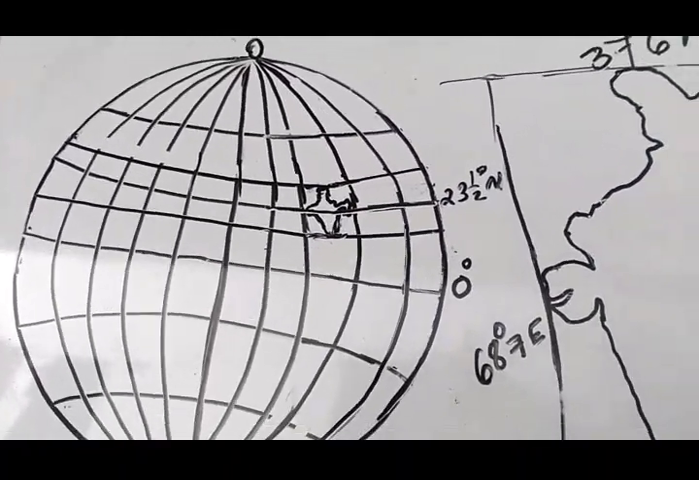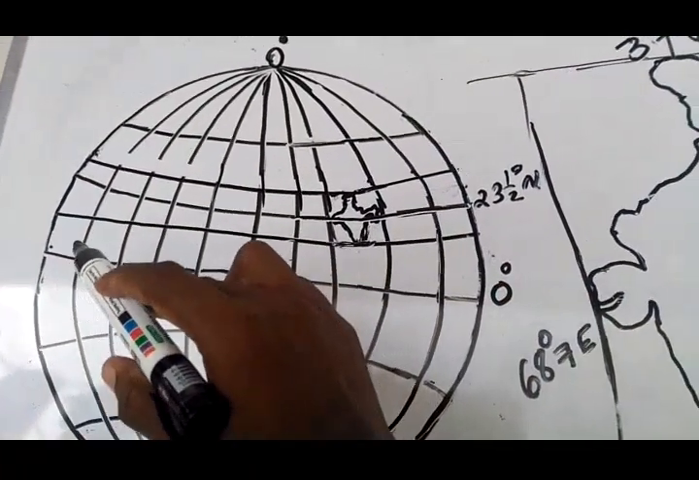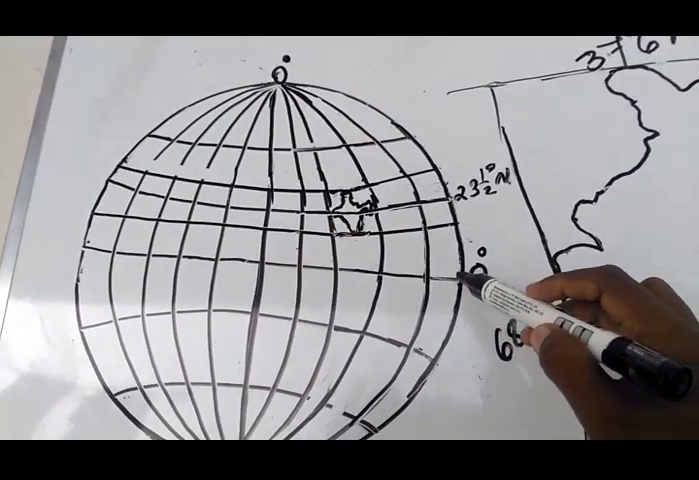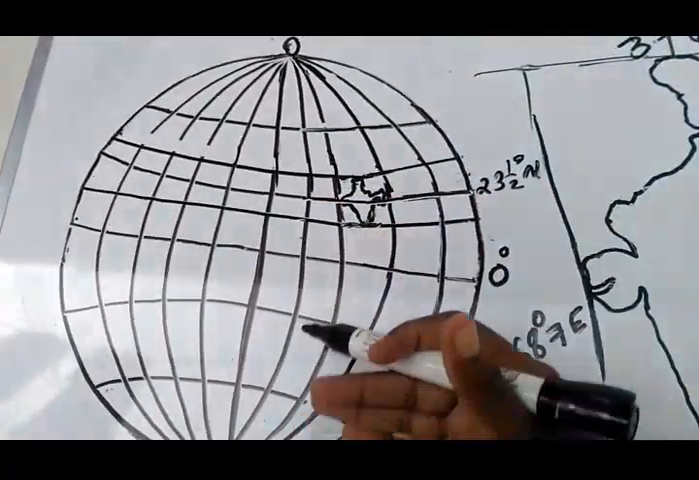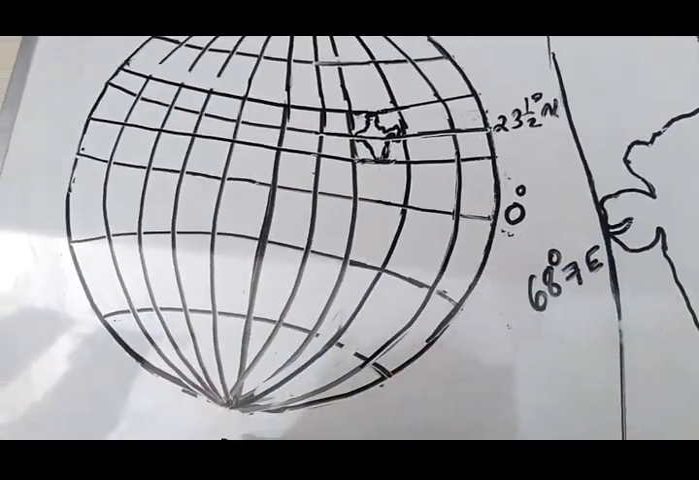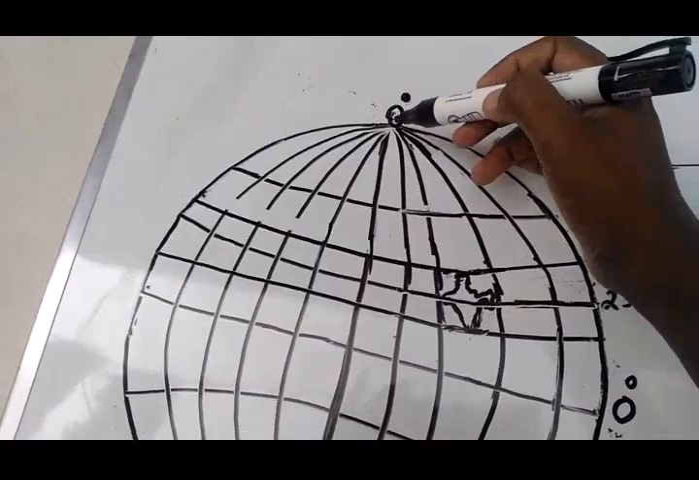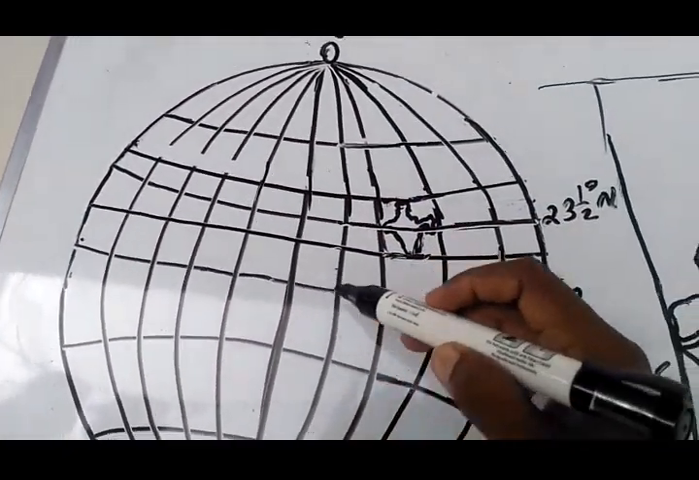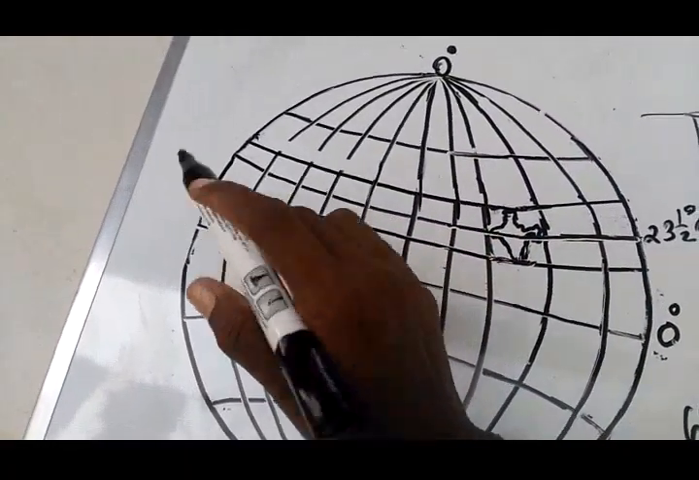So next we are going to locate our country on the globe. Here our country is located completely in the northern hemisphere. Already I told you, from the equator to the North Pole it is northern hemisphere, and from the equator to the South Pole it is southern hemisphere. Like that, this is the prime meridian, isn't it? From the prime meridian to the east it is eastern hemisphere. From the prime meridian to the west it is western hemisphere.